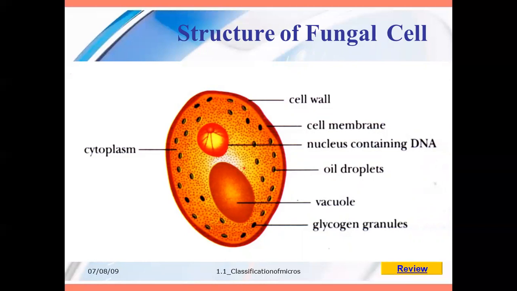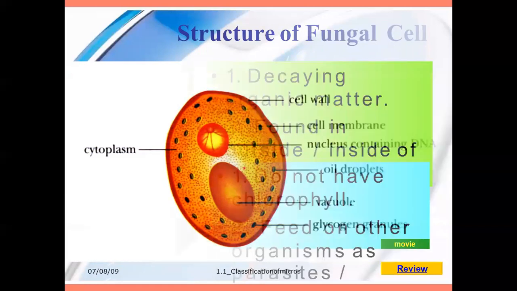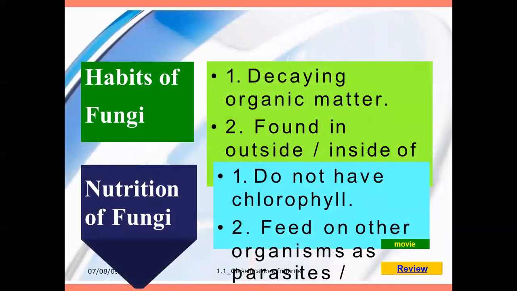The next, they have glycogen granules, which are present inside, which carries the oil droplets. Then, as usual, it has the same structure like cytoplasm and a nucleus carrying DNA. Then the habits of fungi: they are decaying. They always survive in decaying matter, found outside or inside in the environment. The next, nutrition of fungi: they do not have chlorophyll but feed on other organisms like a parasite.